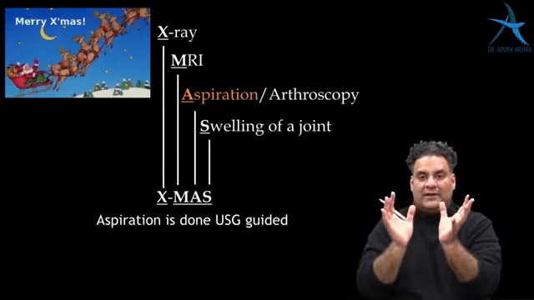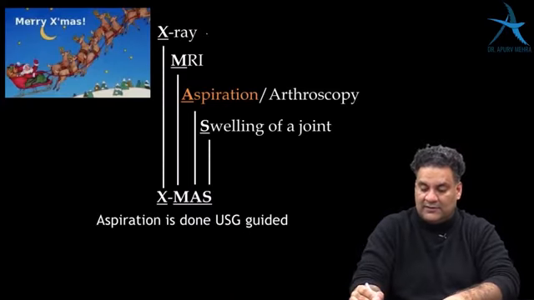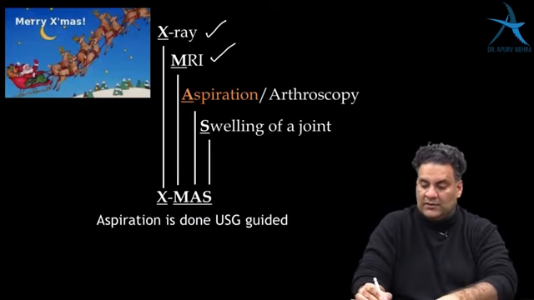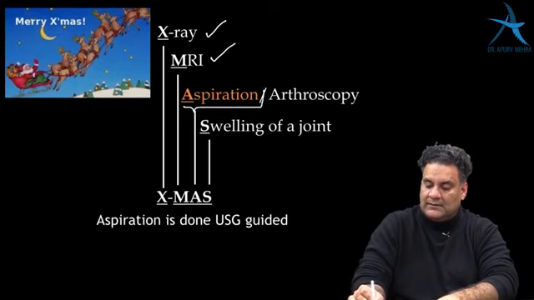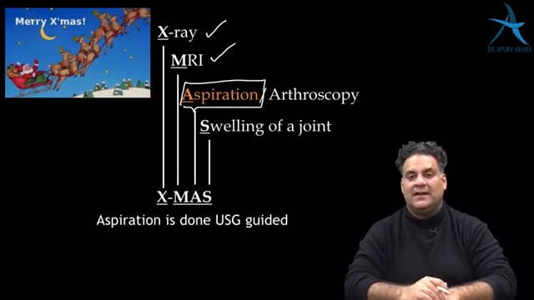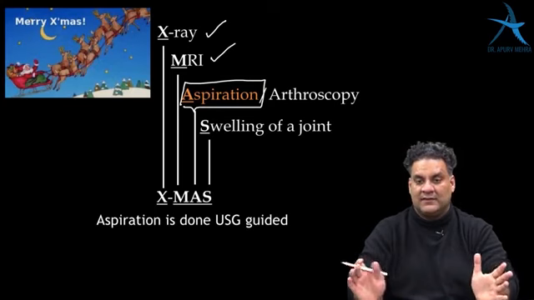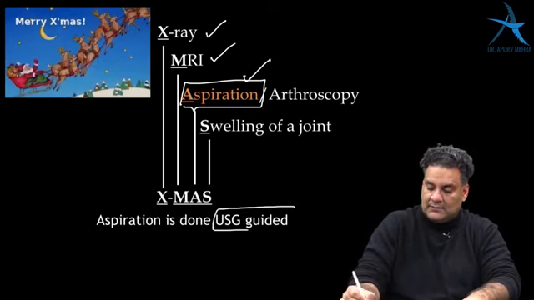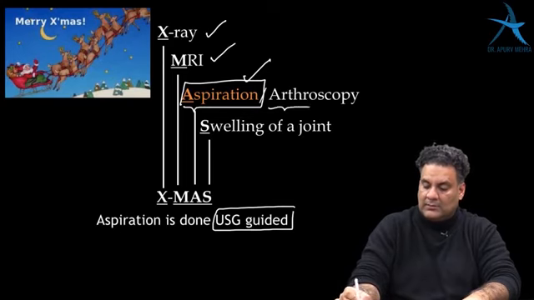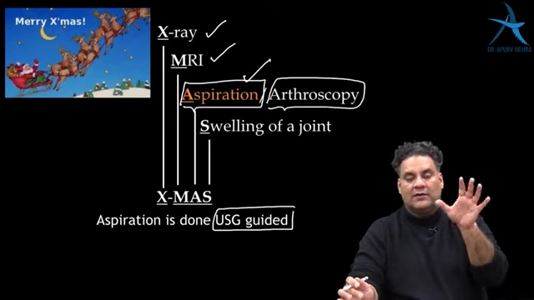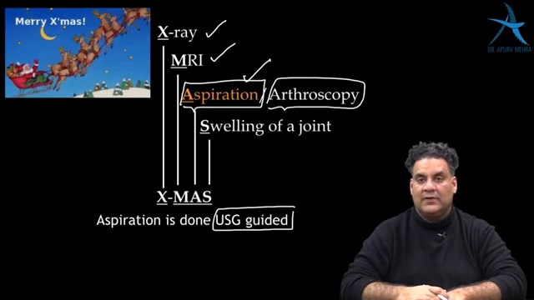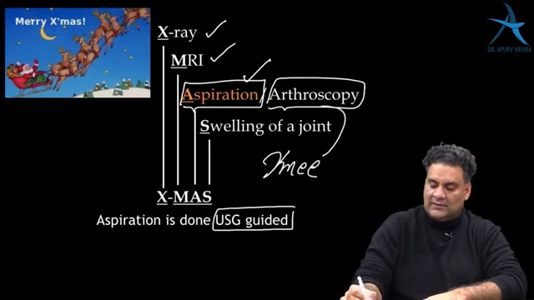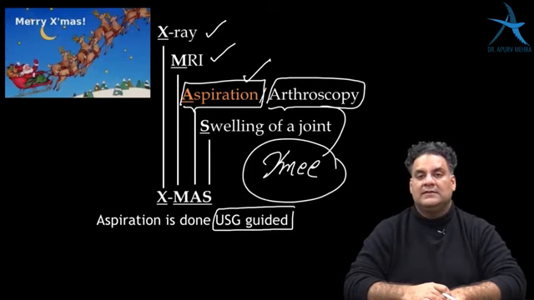When I want to look at a joint, the order in which I will investigate a joint: the first thing is an X-ray, then MRI to look at the cartilage, ligaments and soft tissues. But if you want to be more specific, aspirate the fluid and send for cultures and investigation. Aspiration is always done under ultrasound guidance, or an arthroscopy, where you can go through a tunnel vision to look at the different components in a joint. The most common area where you see infections or do an arthroscopy is the knee joint, the largest joint in the human body.